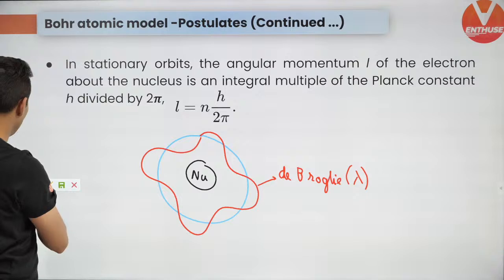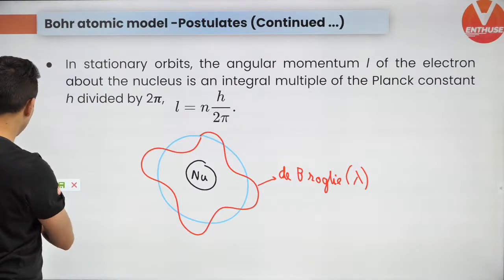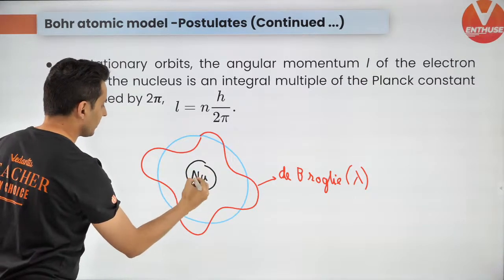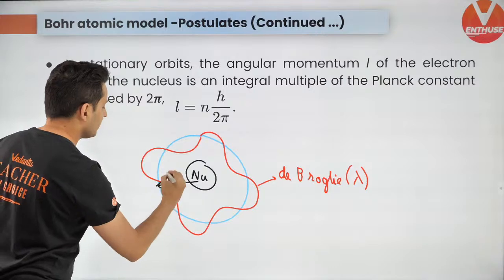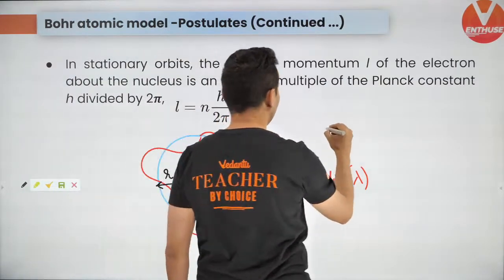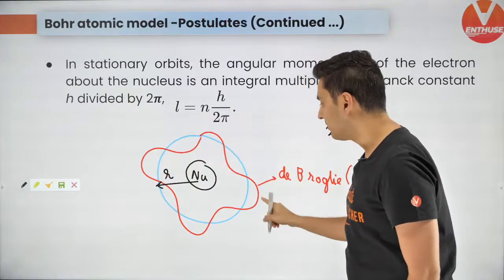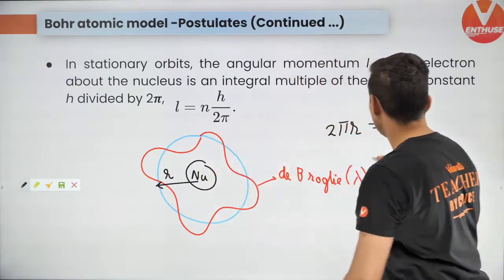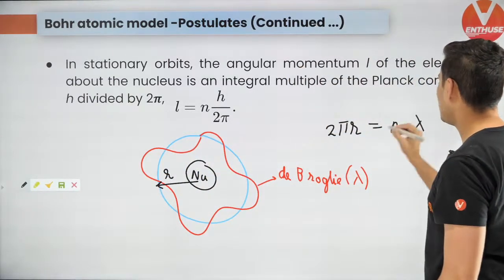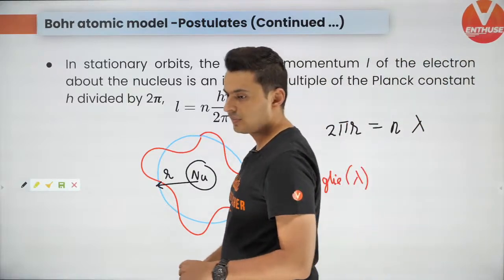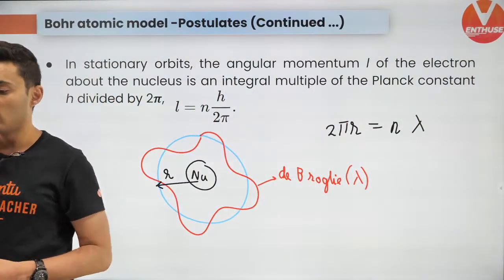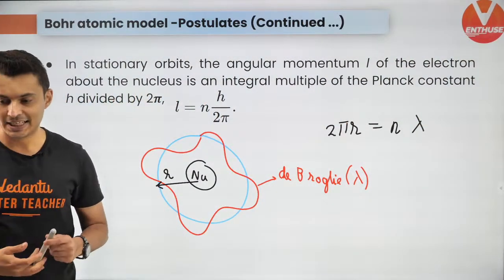And if this is the radius, then the circumference, 2 pi r, will always fit n times the de Broglie wavelength. Keep this in mind. Yes, this is how it works, and you should remember this.